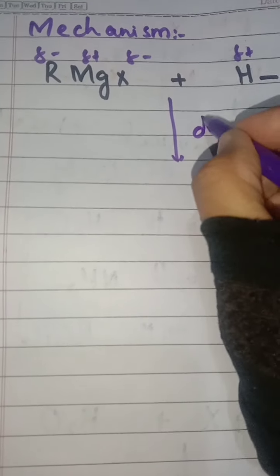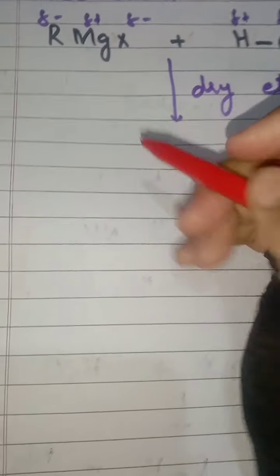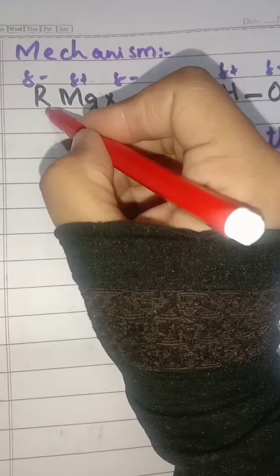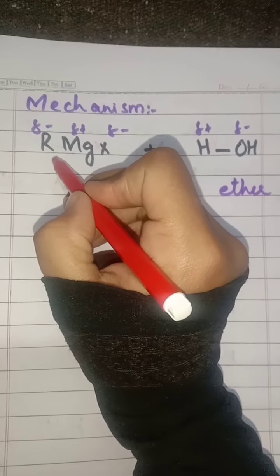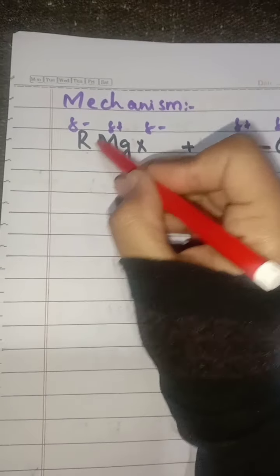Here are partial negative and partial positive charges. What will happen? This alkyl group, it may be methane, propane, ethane.